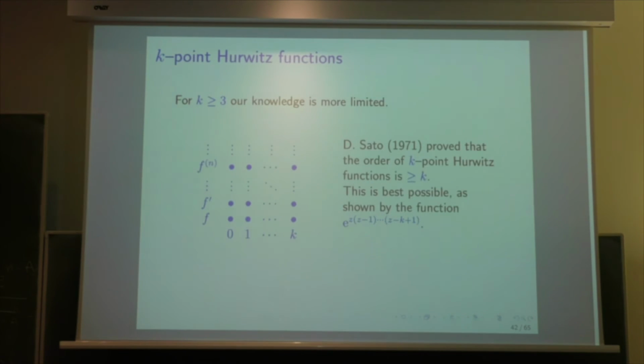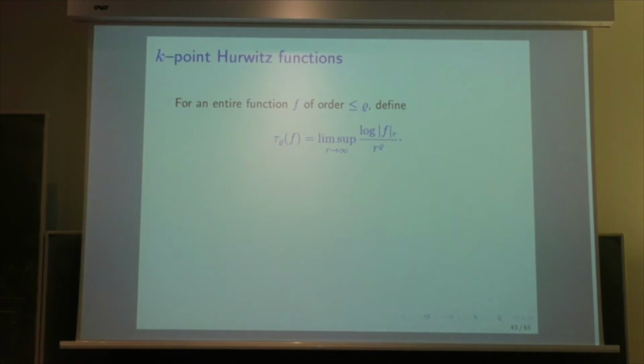And this is best possible, and now you take the function exponential z, z minus 1, ..., z minus k plus 1. This is a function of order k, and at all the points 0, 1, ..., k minus 1, the Taylor expansion has integer coefficients divided by the factorial. We would like to know more, like in the case of 2-point Hurwitz function.